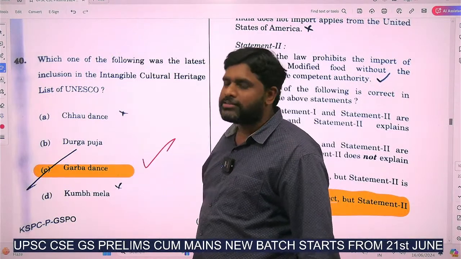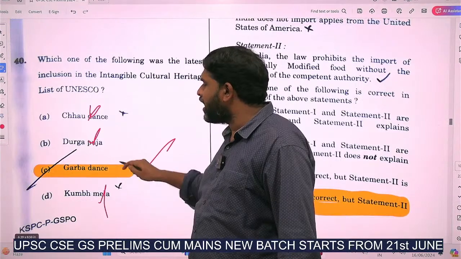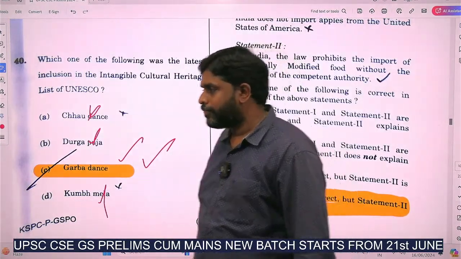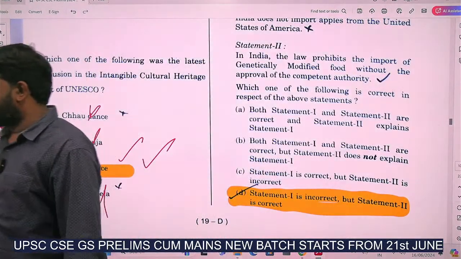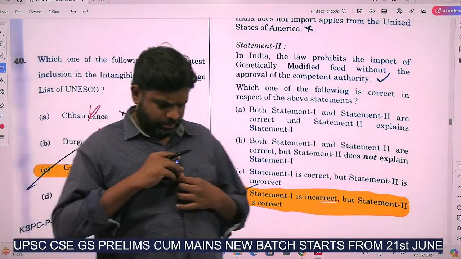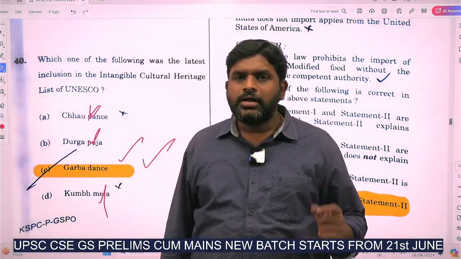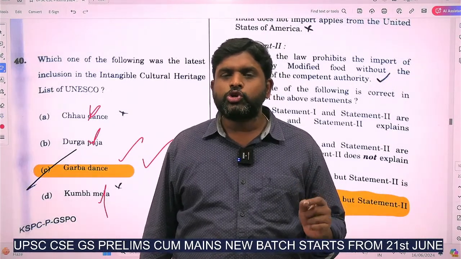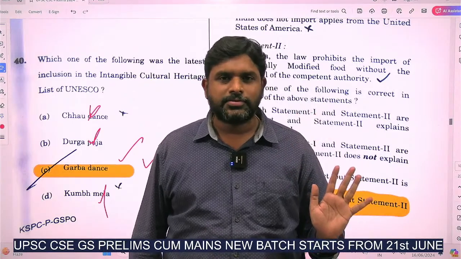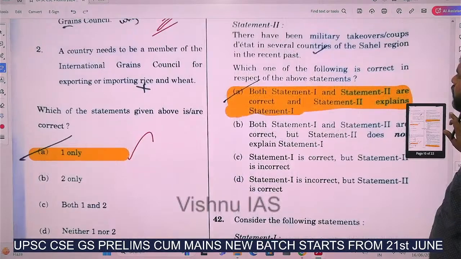It is Garba dance. It is not Chhau dance, it is not Durga Puja, it is not Kumbh Mela, it is Garba dance. So Garba dance was added. Garba dance was included in the intangible list of UNESCO's World Heritage list. So it is Garba dance. Next question, again polity came.